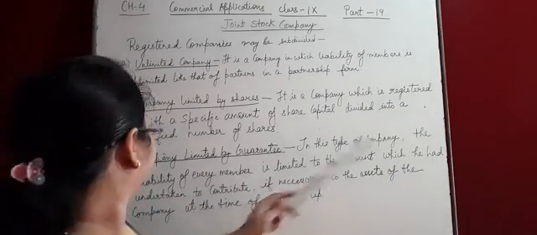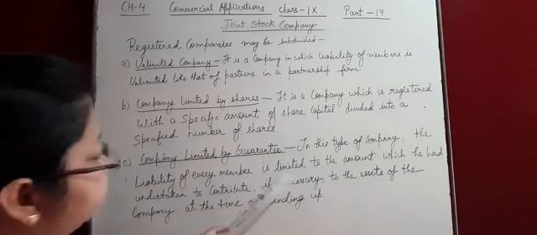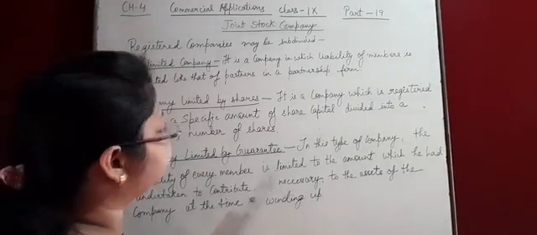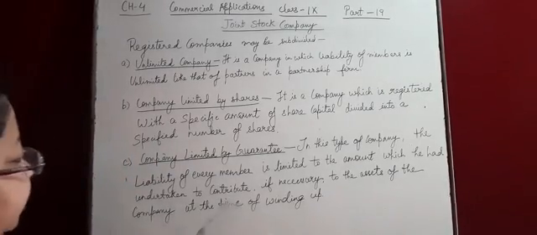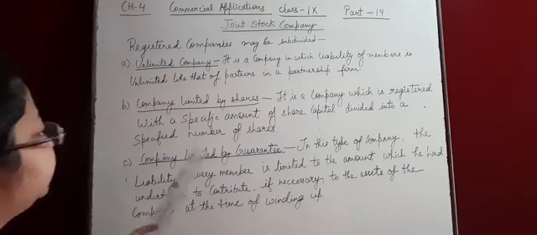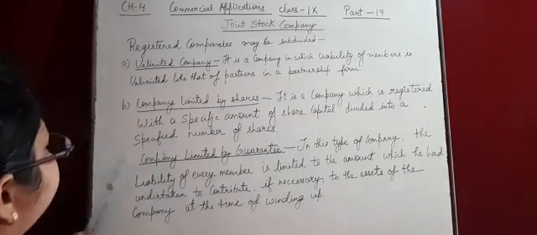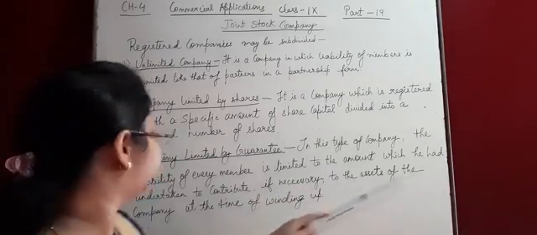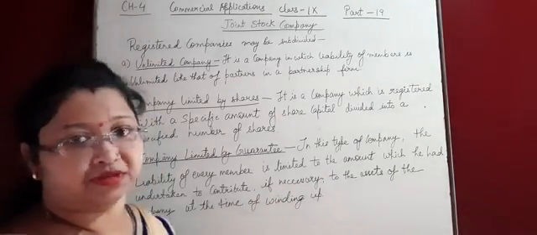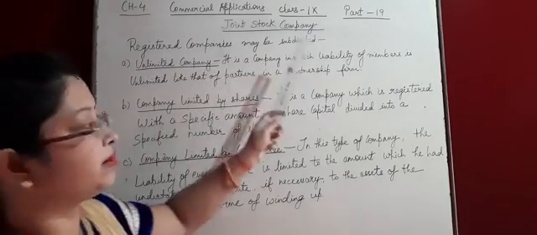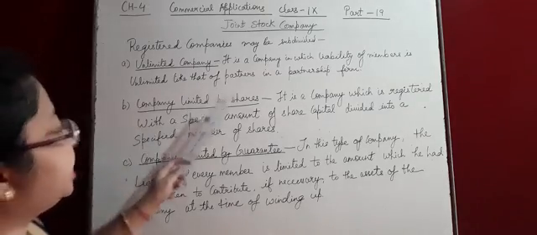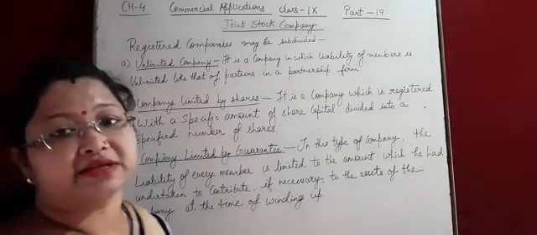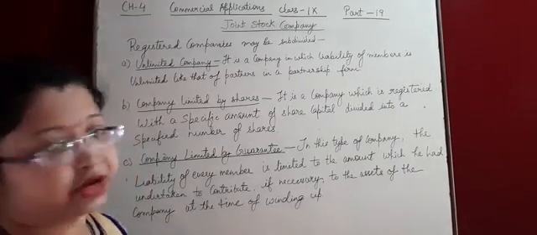In this type of company, the liability of every member is limited to the amount which he had undertaken to contribute, if necessary, to the assets of the company at the time of winding up also. Whatever the guarantee is given to the company, it is limited up to that. So the liability of every member is limited to the amount which he had undertaken to contribute. Is it clear? So first one is unlimited liability. Their liabilities are unlimited. Company limited by shares. The limitations are up to the shares. Okay. Company limited by guarantee, which is given to the company. Okay.